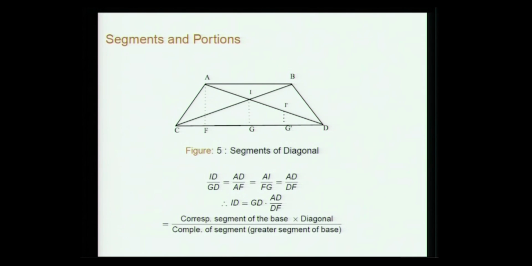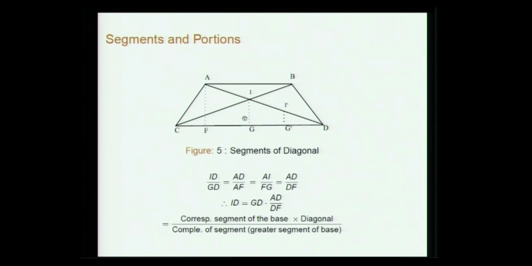So these form a trapezium like this. The diagonals are intersecting at I. From the point of intersection, you drop a perpendicular. Then essentially you find the segments AI and ID, etc., from the diagonal and the segments. For instance, ID is given by GD into AD by DF. That is, the corresponding segment of the base into the diagonal, divided by the complement of the segment. So it is all the rule of proportion, using similar triangles.